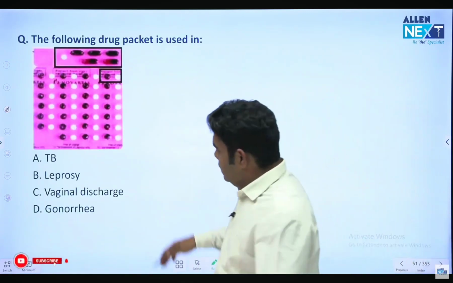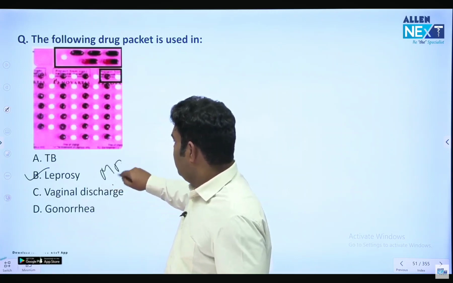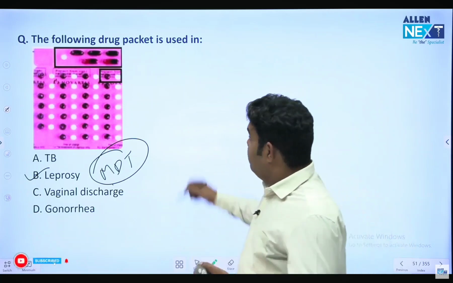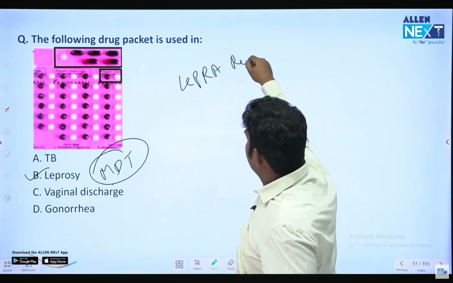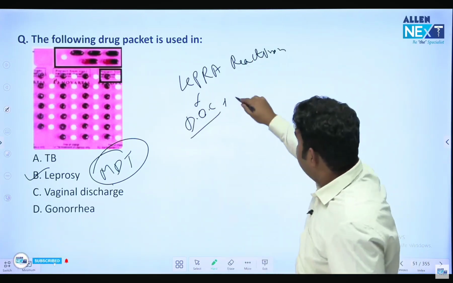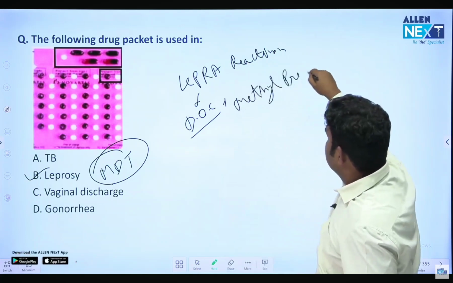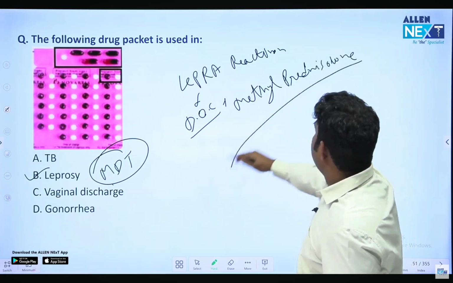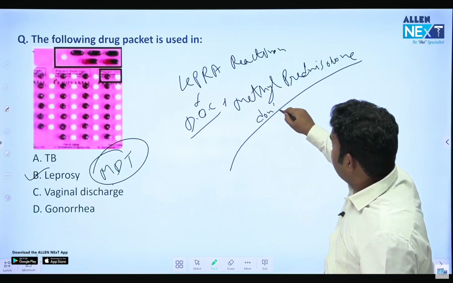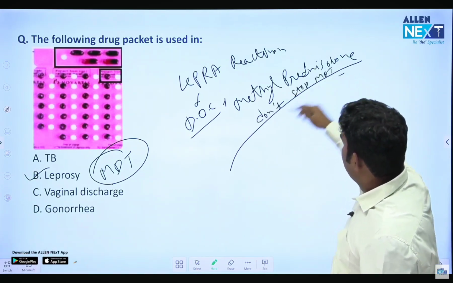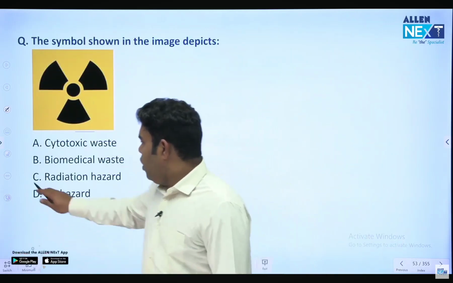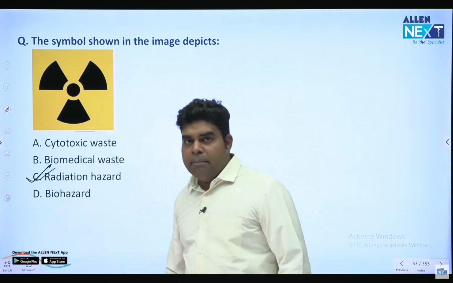Which drug packet is there? This is the multiple drug therapy, MDT, for leprosy. Suppose I am a leprosy patient who developed lepra reaction while taking the drug. They asked this question in a recent exam: in lepra reaction, what is the drug of choice? Drug of choice is methylprednisolone. Now tell me, when I am taking methylprednisolone, should I stop my leprosy medicine or continue taking it? Answer is, don't stop leprosy medicine. Continue taking MDT, multiple drug therapy for leprosy, which is shown here. Next question. This symbol is of radiation hazard.